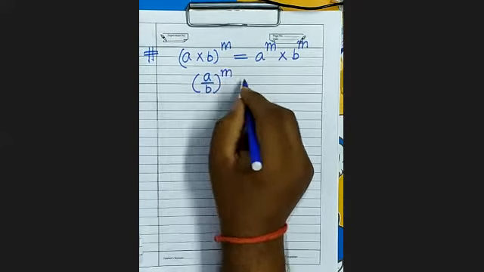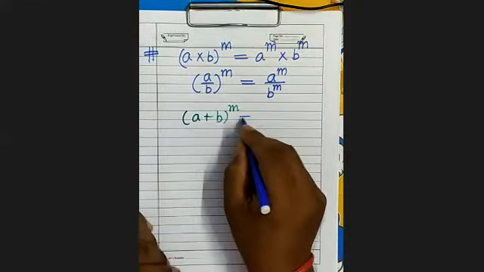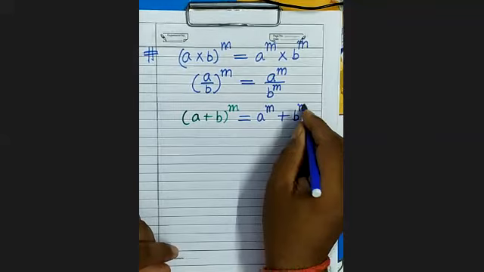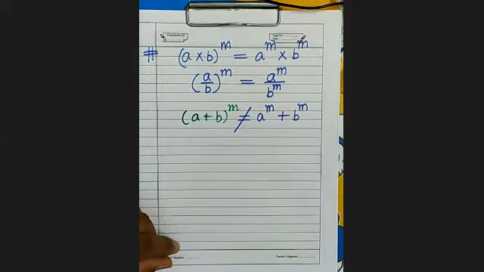Suppose it is a plus b whole to the power m. Then we cannot write this as this. हम इसको इस तरीके से नहीं लिख सकते हैं. This rule will be applicable only when either there is multiplication or division.